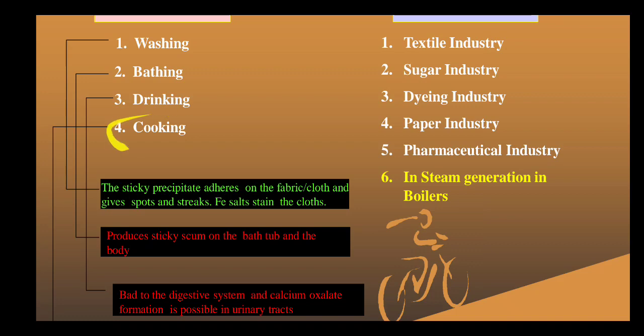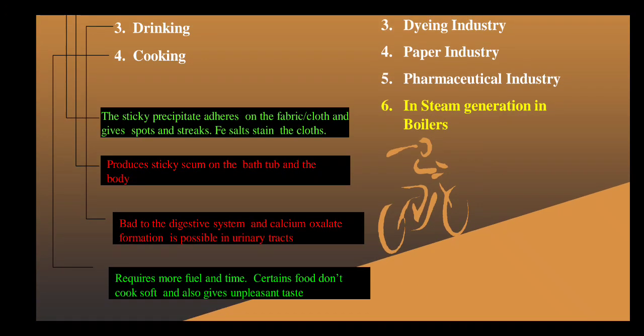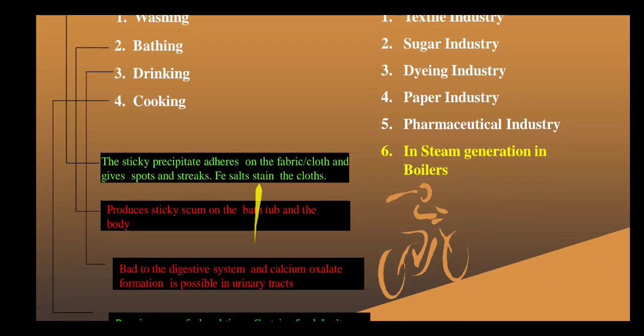And if you are using it for cooking, it requires more fuel and time, because deposits are observed on the cooking utensils, and it gives an unpleasant taste. So if you use hard water for these different purposes, these are the drawbacks.